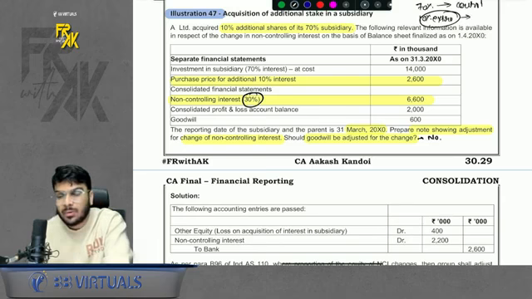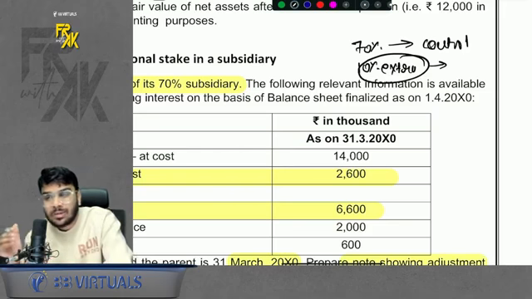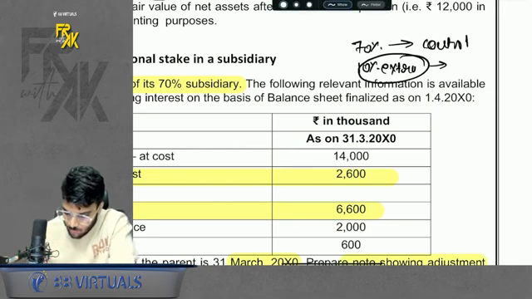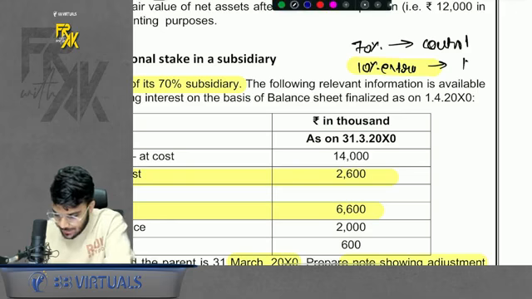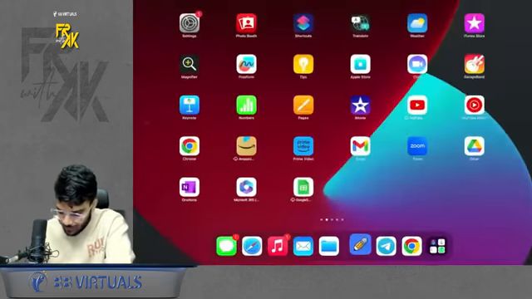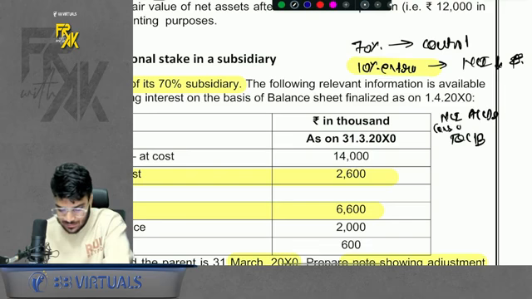So will I compute the 6 steps again? Will I solve all the 6 steps again? The answer is no. When you already had control, this extra 10% only has one effect. NCI will reduce and your stake will increase. Simple, right? What entry will you pass? Because you are purchasing, so you will say to cash bank. Because you will reduce the NCI, you will say NCI account debit. And difference goes to consolidated equity as discussed. Because NCI is an item of equity. If it reduces or increases, the difference goes to consolidated equity.